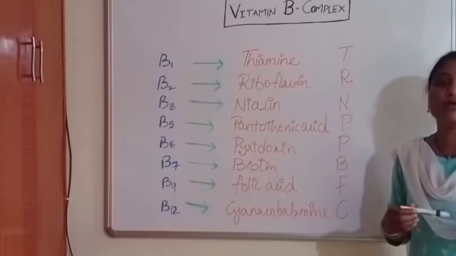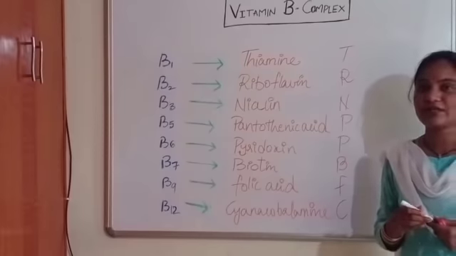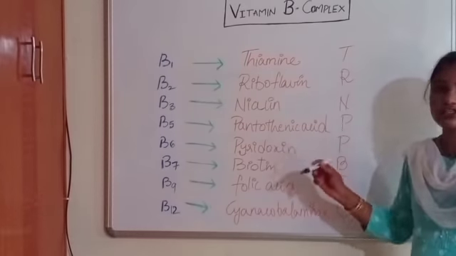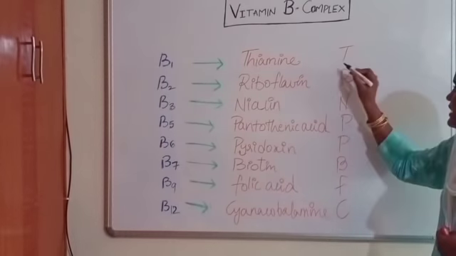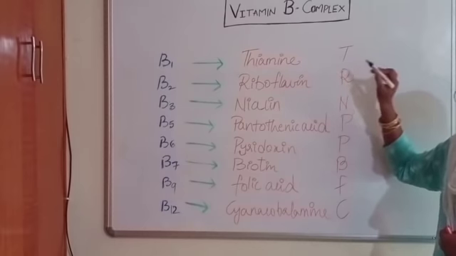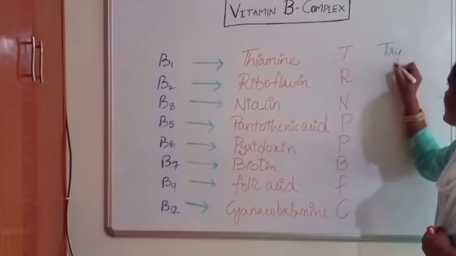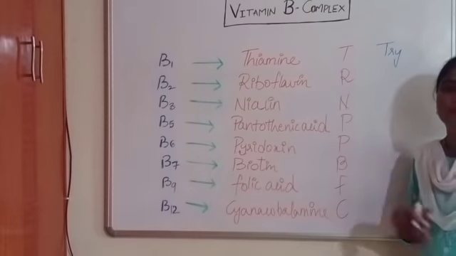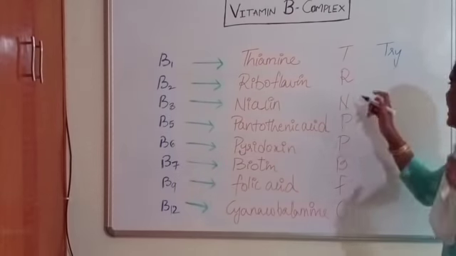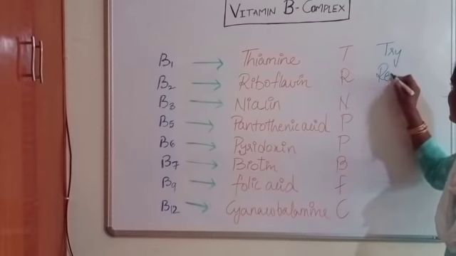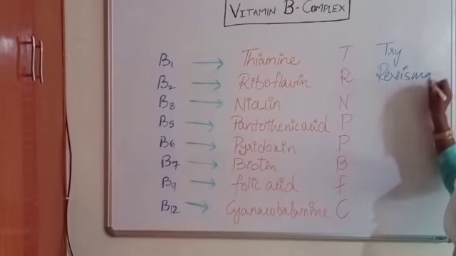So now let us see the trick lying behind these initial starting letters. Thiamine starts with T, and T stands for tri. R stands for revising.